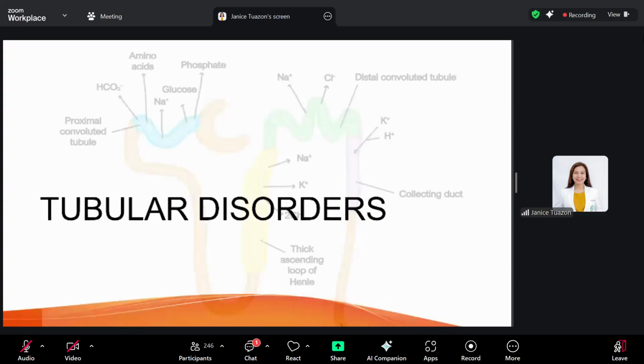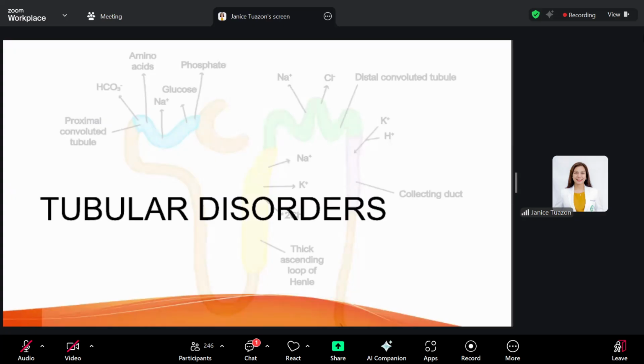Okay, now we go to the renal tubular diseases. Now, renal tubules are responsible for reabsorption. So your nephron is composed of your glomerulus and your tubules. So after filtration, we go to reabsorption, secretion, and excretion in the renal tubules.